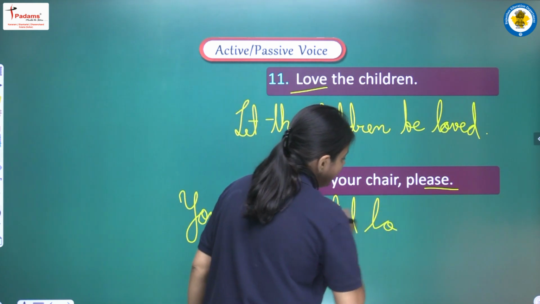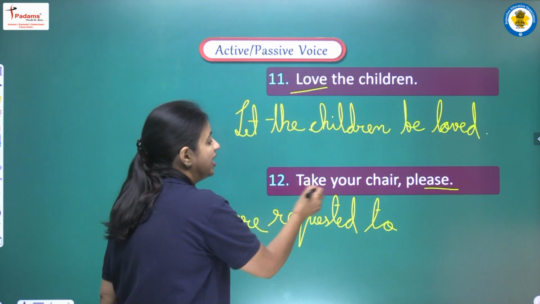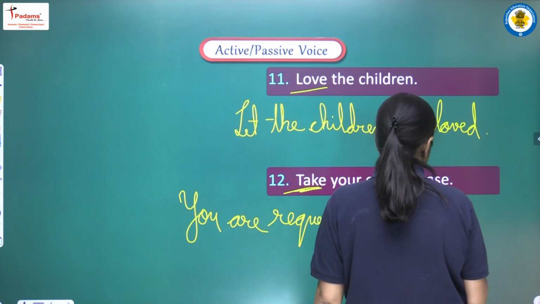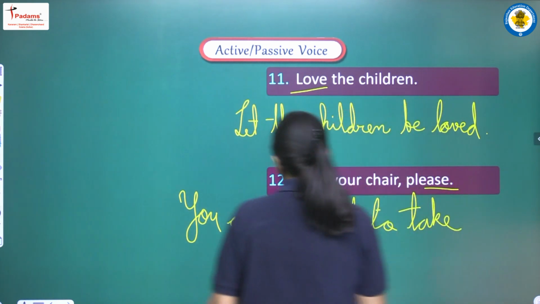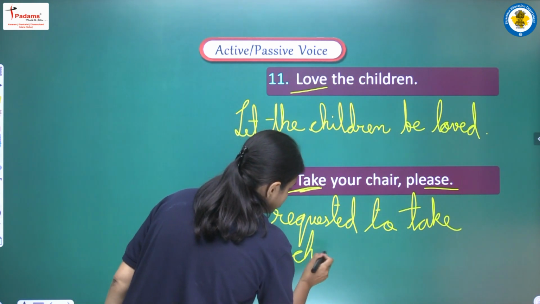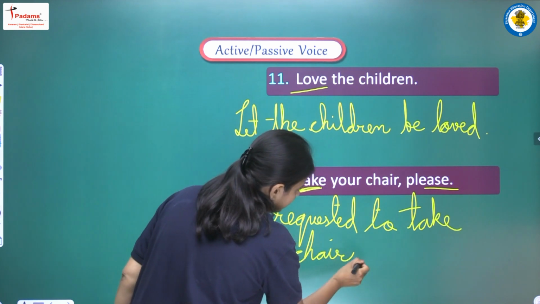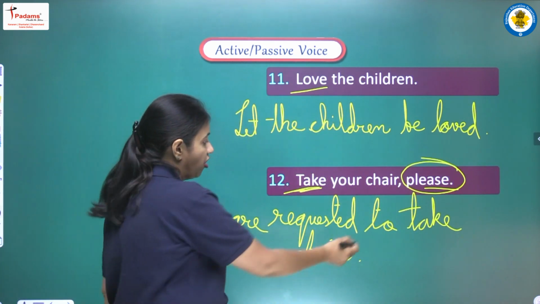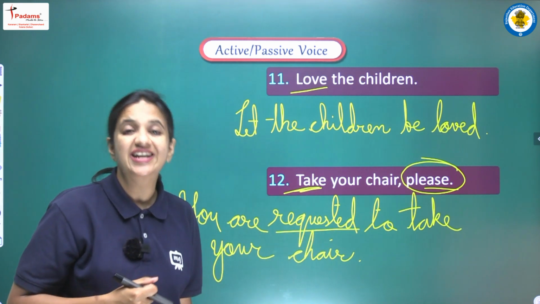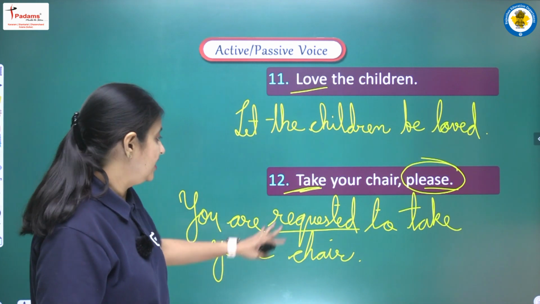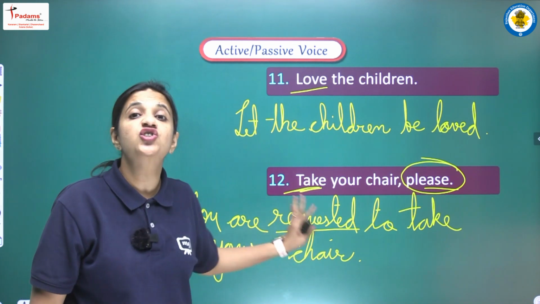This is a thing that we have to add, and after to we have to continue with the first form, that is take your chair. Take your chair, and at the end one full stop, and we don't need to write please again because we have already written requested. So the complete sentence of passive voice will be you are requested to take your chair.